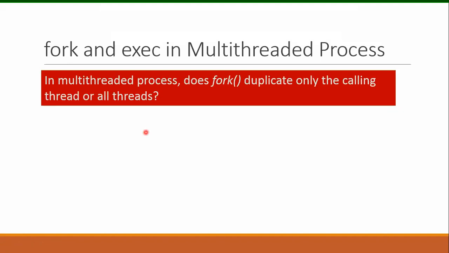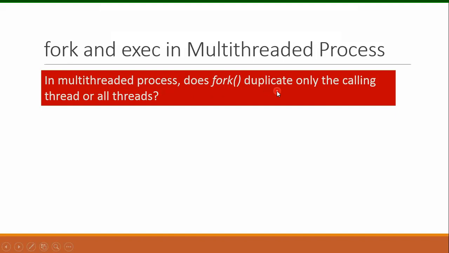The discussion that we have done so far concerns a single threaded process, and how fork and exec system call work in a single threaded process. Now let's see what happens in a multi-threaded process. A multi-threaded process is a process that has two or more threads.